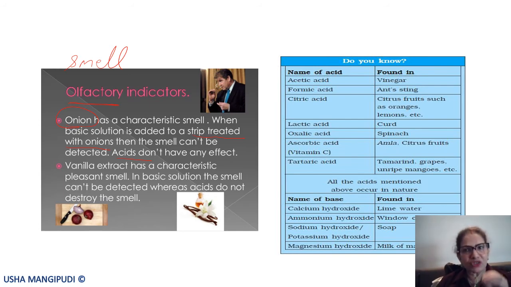When I put this strip in the acidic medium, I can smell onions. But when I put the strip in the basic substance or the basic medium, or in the beaker which has a base, then the smell of onions disappears. So that is how it is known as an olfactory indicator.